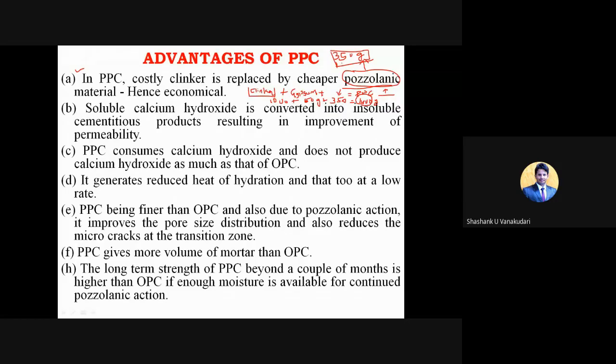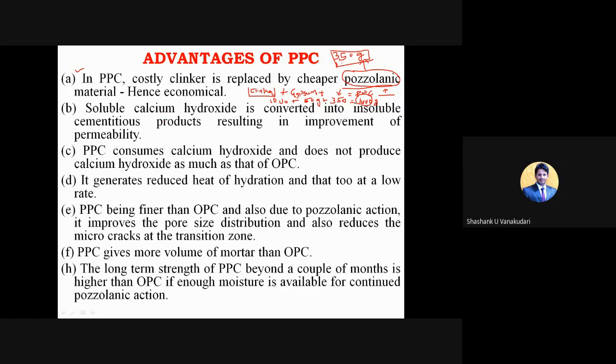Okay, and here the soluble calcium hydroxide, which is converted into the insoluble cementitious product, results in improvement of permeability. In OPC, that calcium hydroxide will be a waste product, since it is used in the hydraulic structure so that it is going to absorb the water.